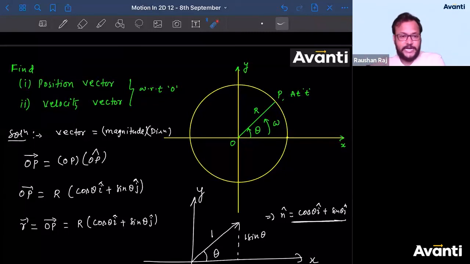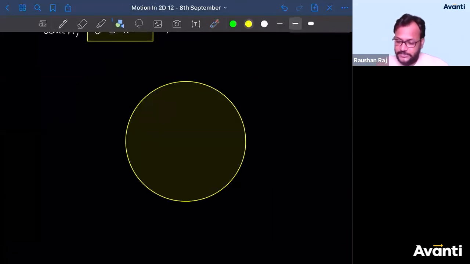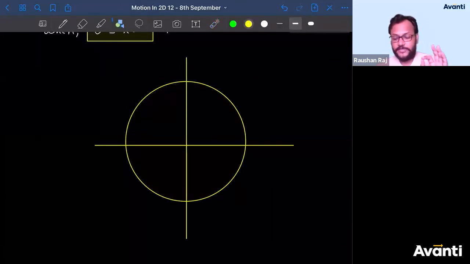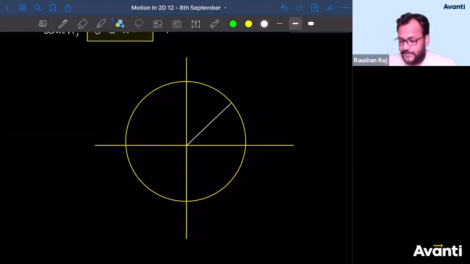So to understand which direction that unit vector represents, I am asking you one very simple question, guys. Again, we are going to revise the vector concept. So if you have not revised this, please use this particular question for the revision of vectors or for the revision of unit vectors. Or if you have revised this already, please give me the answer. So I am considering one radial vector, and then I am considering one tangential line. So these are the two directions I am considering.